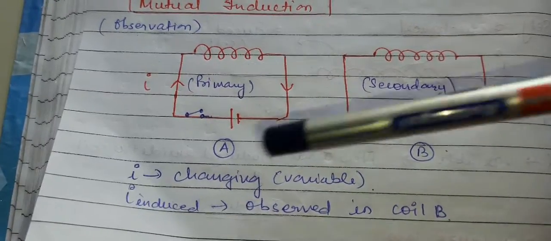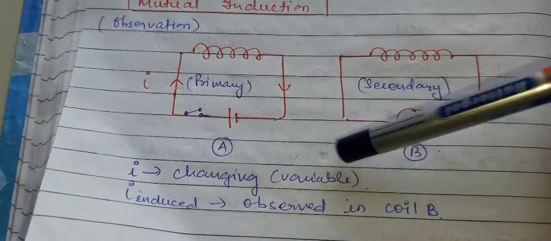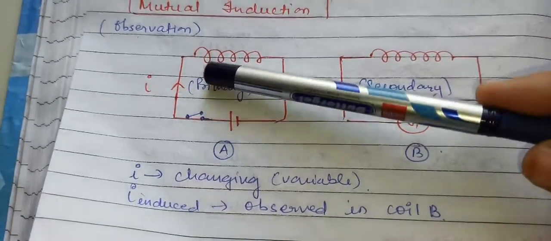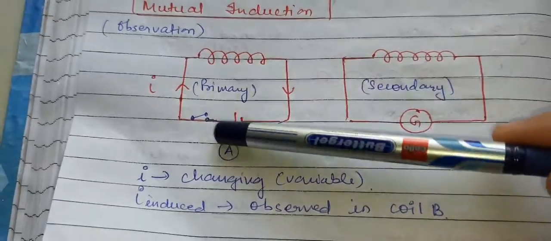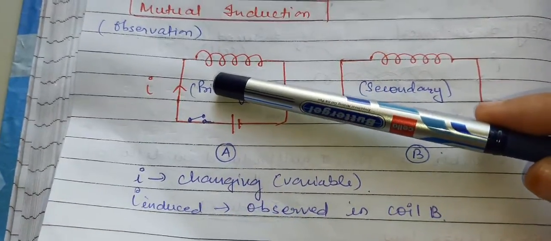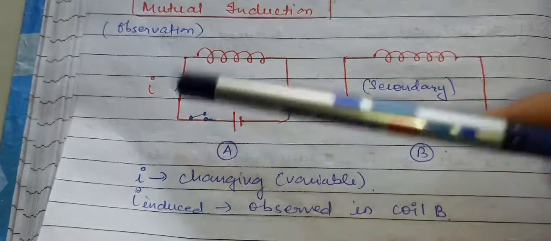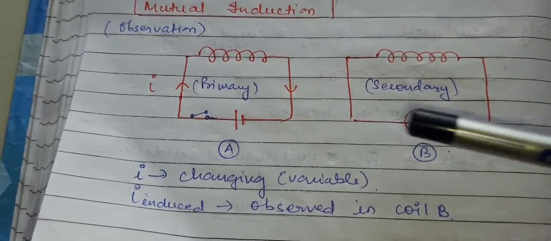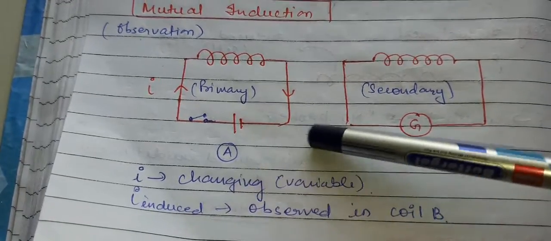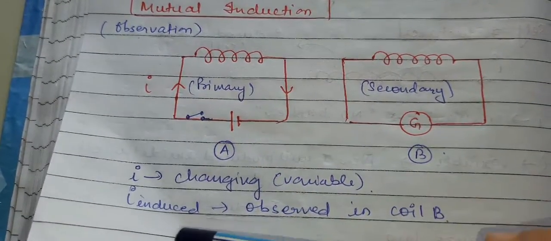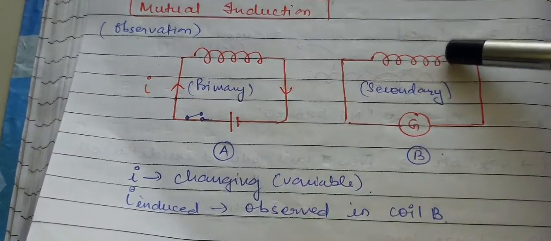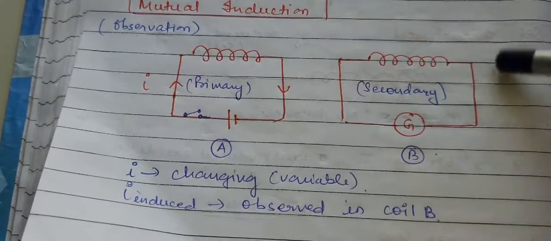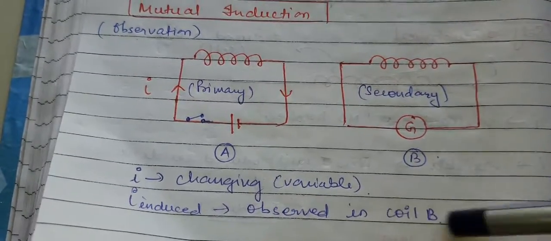Now what they observed is that if I is changing or variable, meaning you apply a variable source, either by putting in a switch and turning it on and off, or by changing the amount of current flowing in the circuit by changing the potential, then an induced current, a small current, was produced in circuit B, the secondary coil.